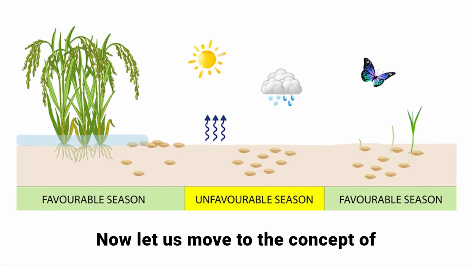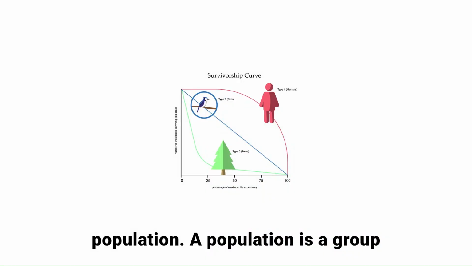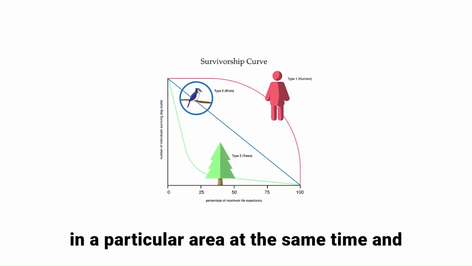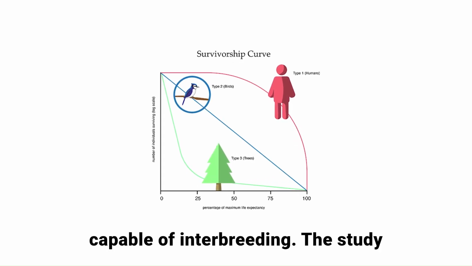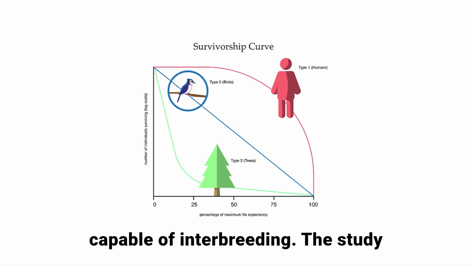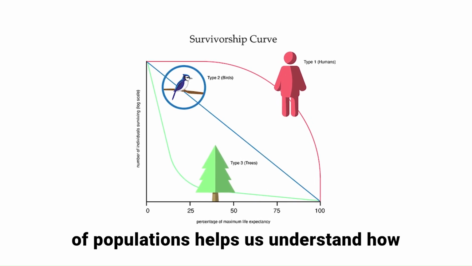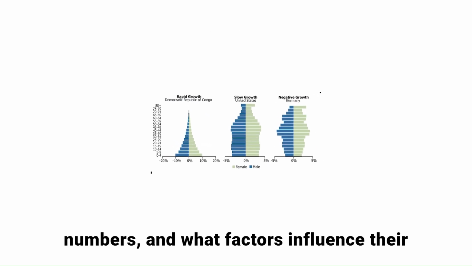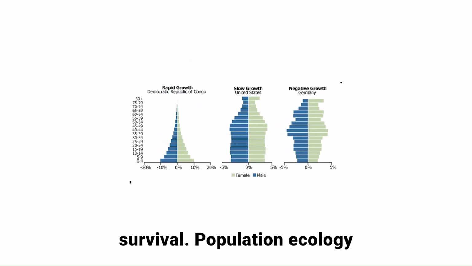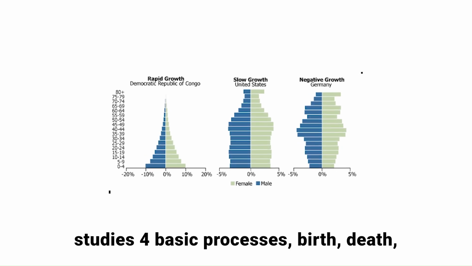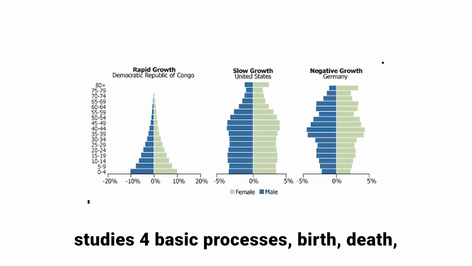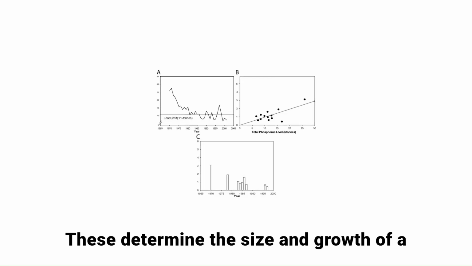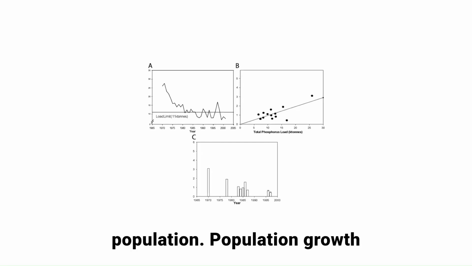Now let us move to the concept of population. A population is a group of individuals of the same species living in a particular area at the same time and capable of interbreeding. The study of populations helps us understand how organisms multiply, how fast they grow in numbers, and what factors influence their survival. Population ecology studies four basic processes: birth, death, immigration, and emigration. These determine the size and growth of a population.